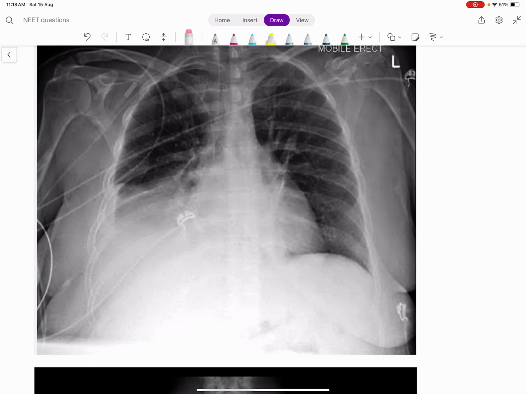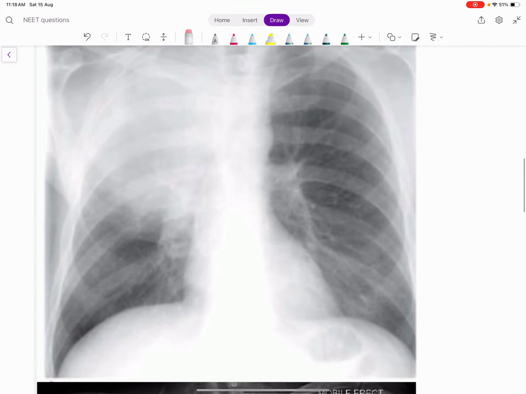Suppose the costophrenic angle is free and the opacity is on this side without an air bronchogram, the answer will be a collapse. If the same image is given with the air bronchogram, it is a right lower lobe consolidation. Think of silhouette sign. Now what is this?